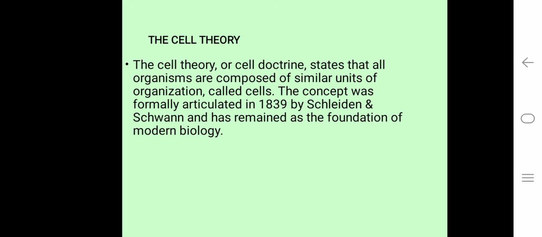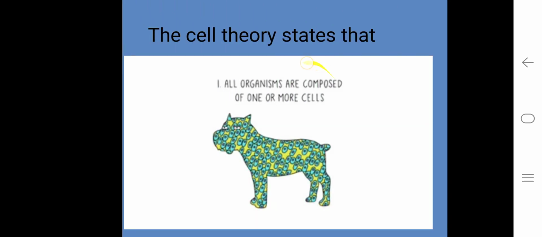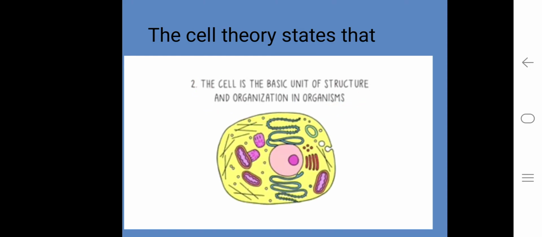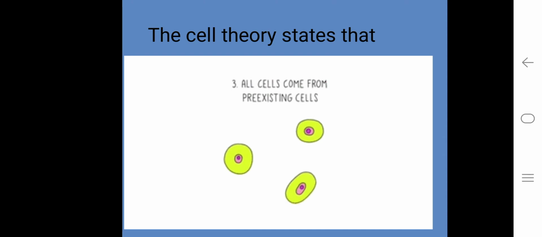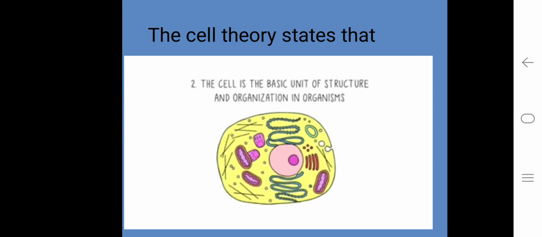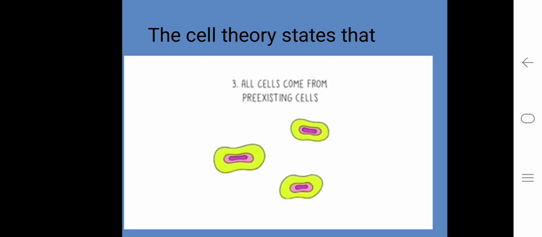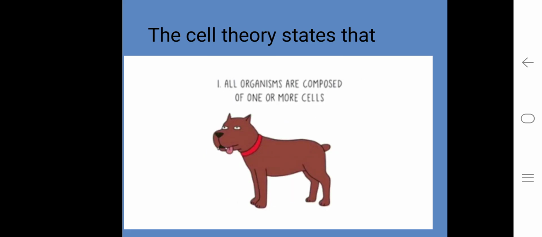So what does the cell theory state? All organisms are composed of cells. The cell is the basic unit of life. It is the basic unit of structure and functional organization in organisms, and all cells arise from pre-existing cells.